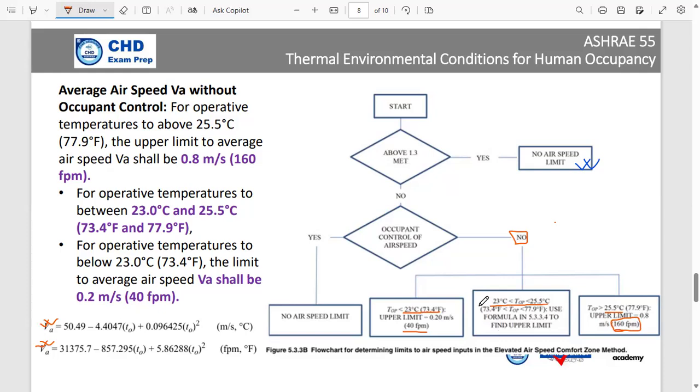So if it is between 23 and 25.5, we just have to apply this particular formula. We need to know the temperature and just use this formula to find out the air velocity. The unit is feet per minute for this one. And if you want it in SI units, you have to use this particular formula.